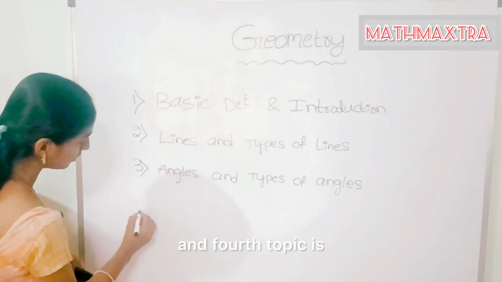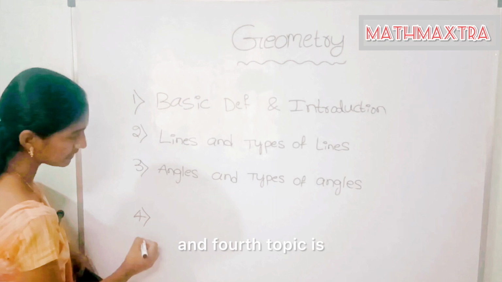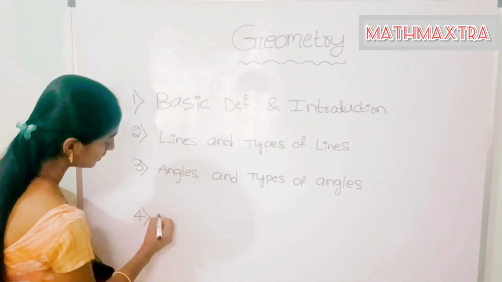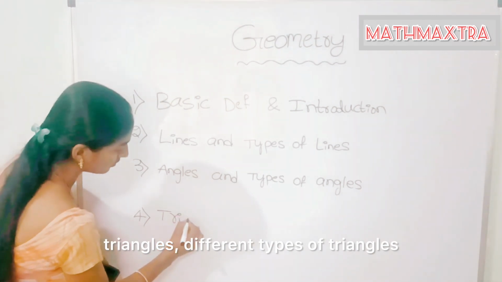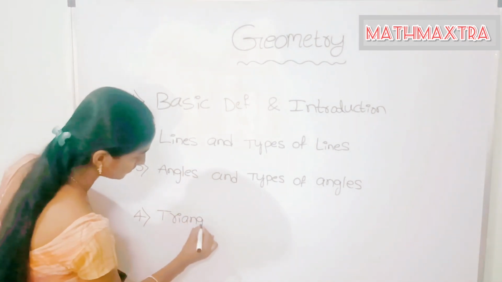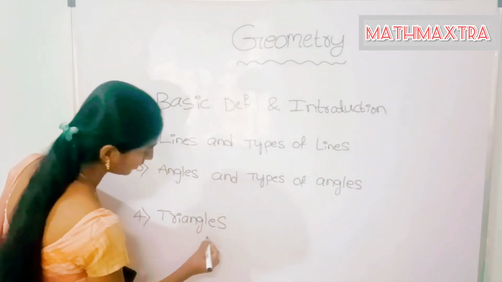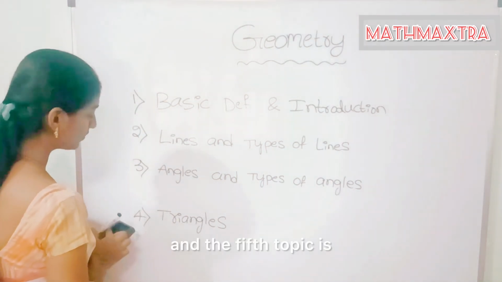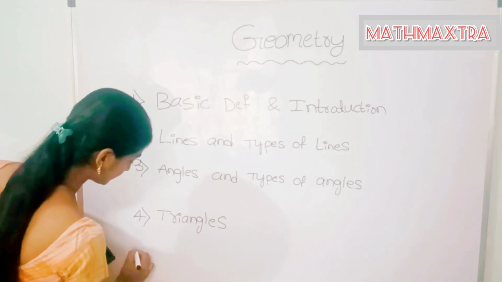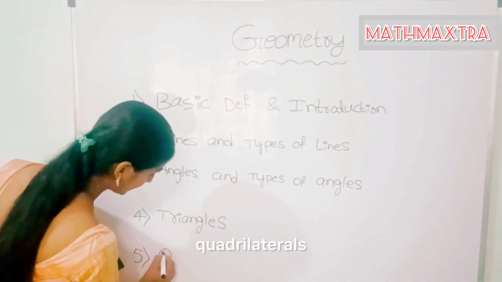The fourth topic is triangles, different types of triangles. The fifth topic is quadrilaterals.